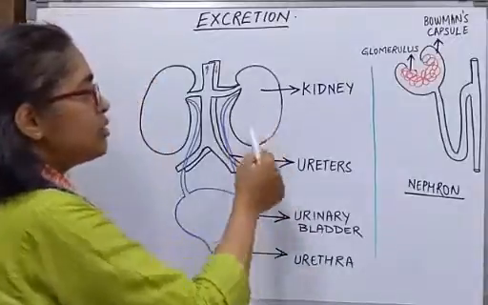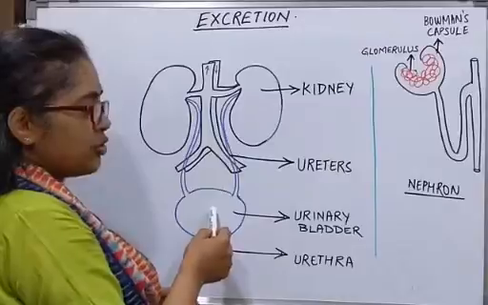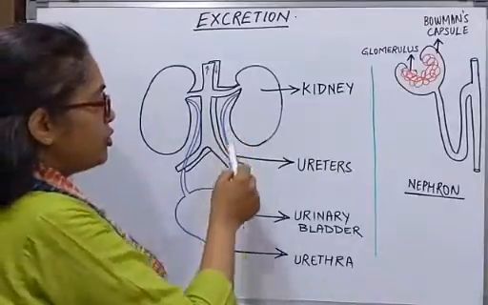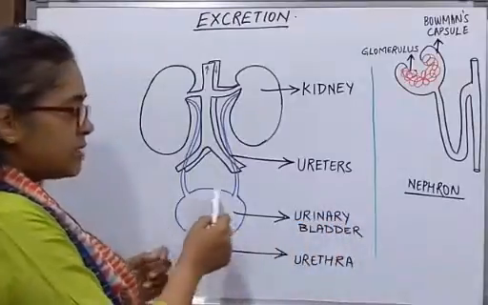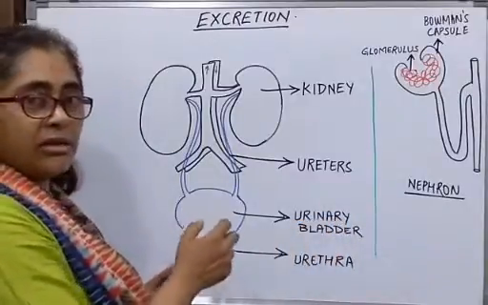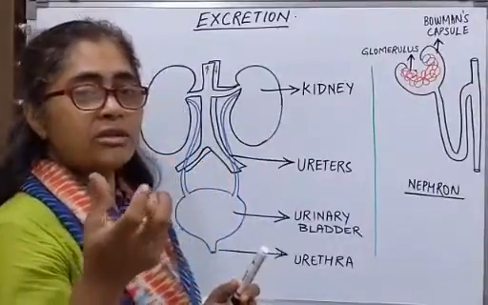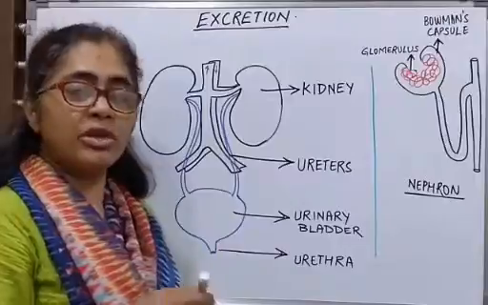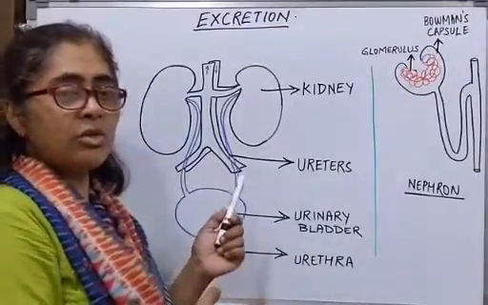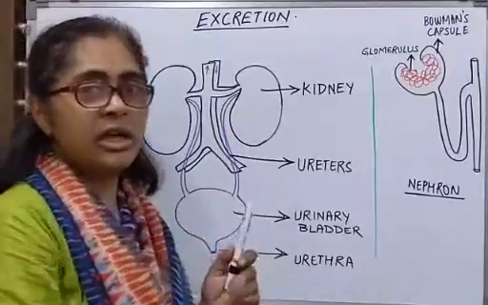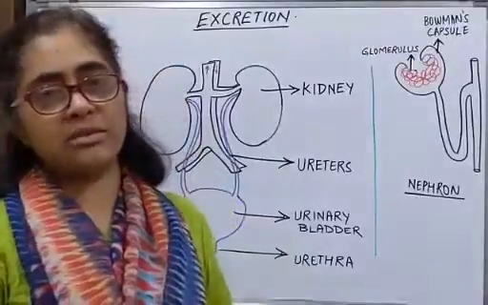Once the urine is formed, the liquid waste is passed on into the urinary bladder through a long tubular structure called the ureter. The urine gets stored in the urinary bladder until the muscular tissue of the bladder feels the urge to throw it out of the body through the urethra. So this is how the process of filtration and formation of urine takes place in the urinary system of our body.